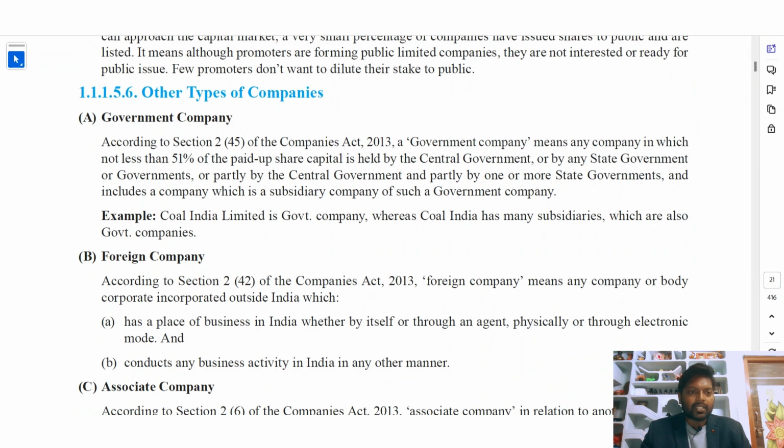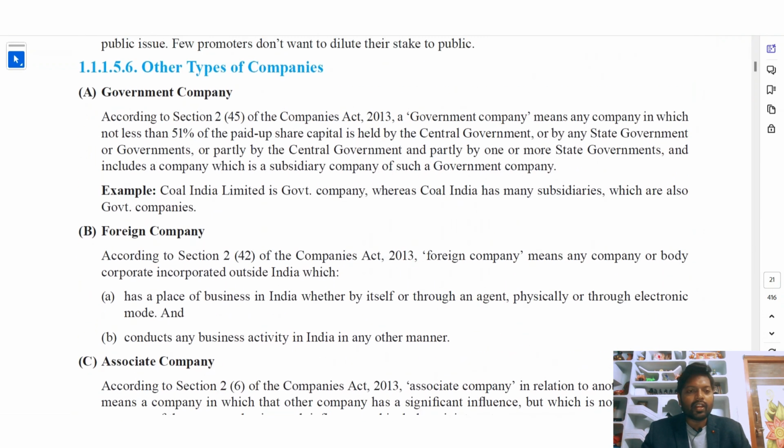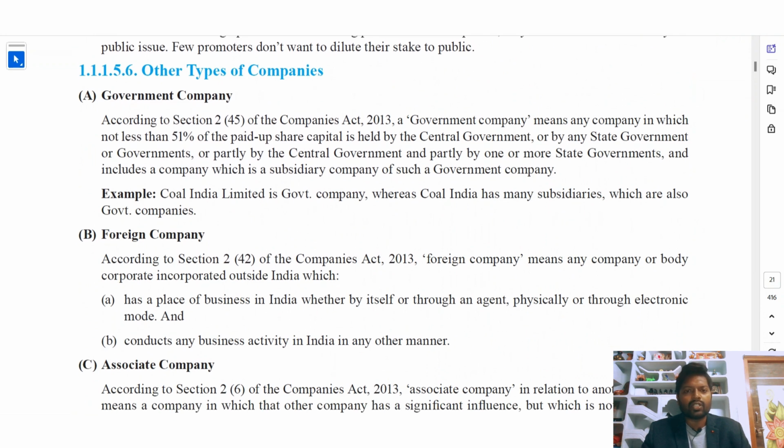So, other types of companies. What are the other types of companies? Number one is the government company. According to section 2 clause 45 of the Companies Act 2013, a government company means any company in which not less than 51% of the paid up share capital is held by the central government, or by any state government or governments, or partly by the central government and partly by one or more state governments, and includes a company which is a subsidiary company of such a government company.